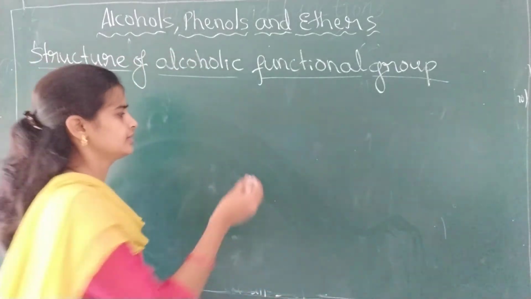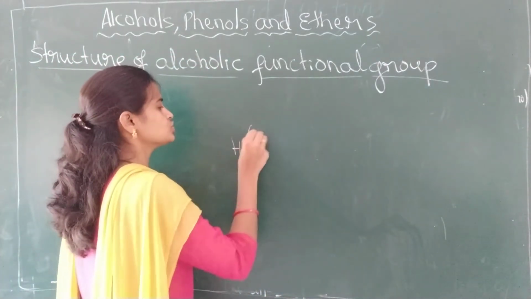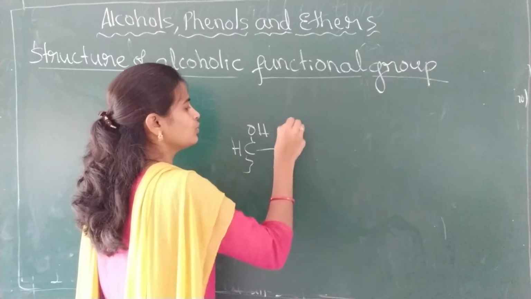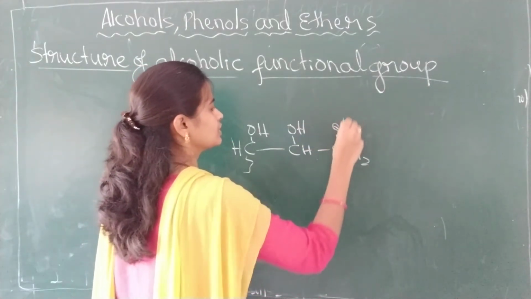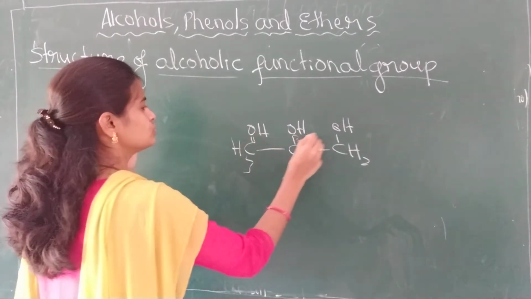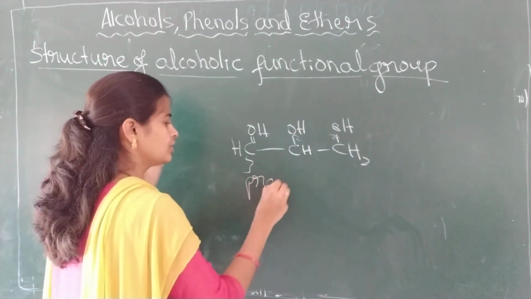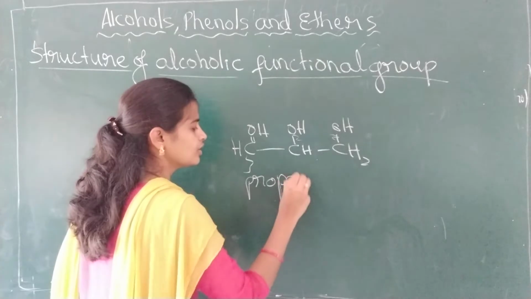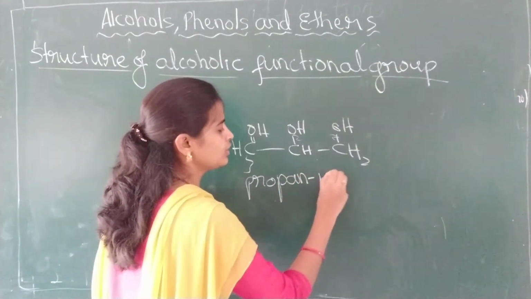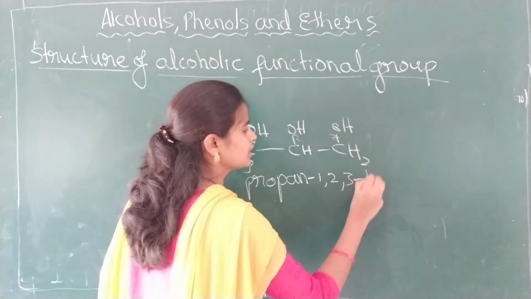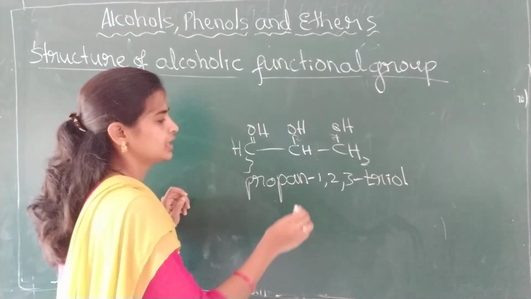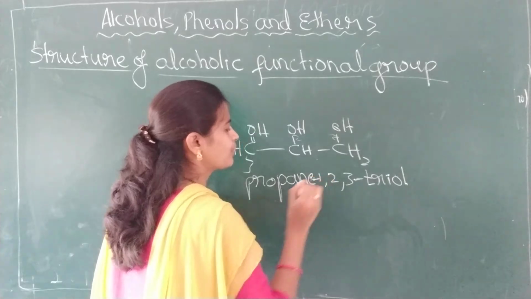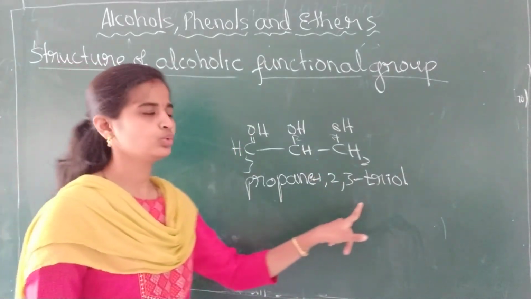If more than one OH group is present, what will it be, students? The name of the parent: 1, 2, 3. Propane-1,2,3-triol.